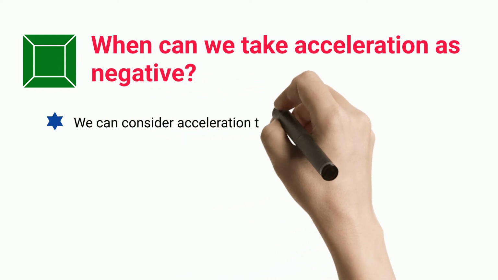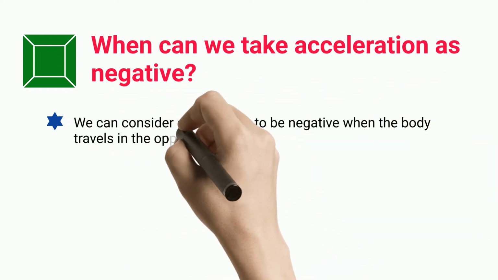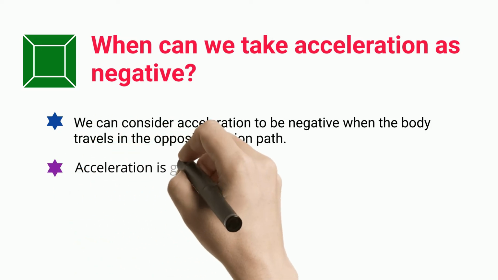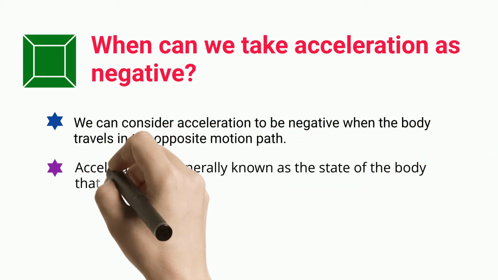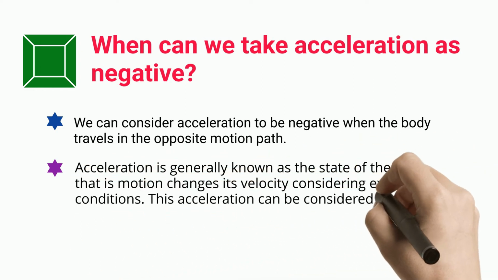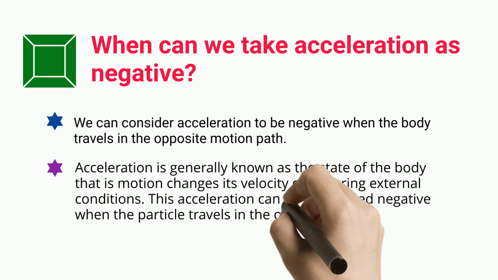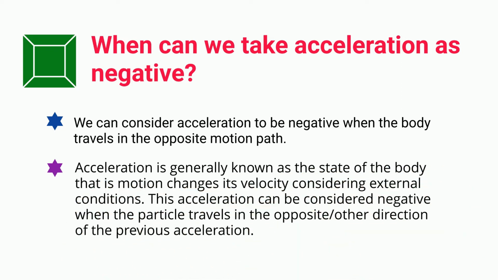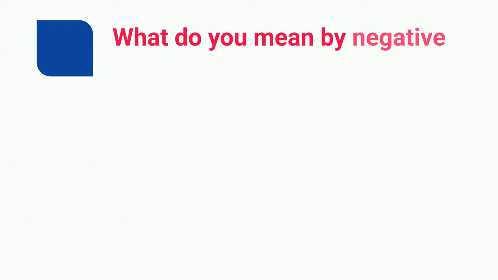We can consider acceleration to be negative when the body travels in the opposite motion path. Acceleration is generally known as the state of a body in motion changing its velocity considering external conditions. This acceleration can be considered negative when the particle travels in the opposite direction of the previous acceleration. What do you mean by negative acceleration?